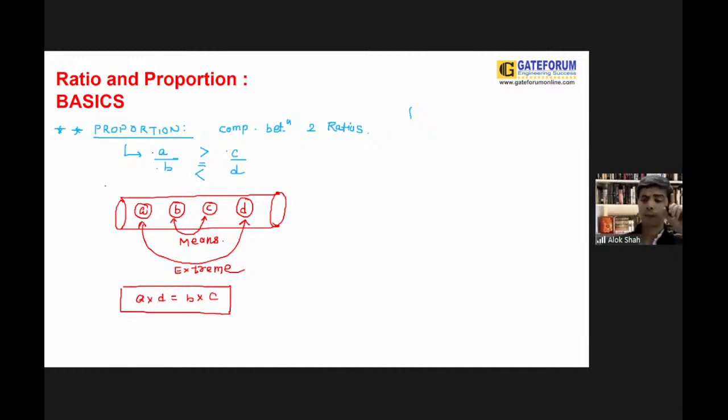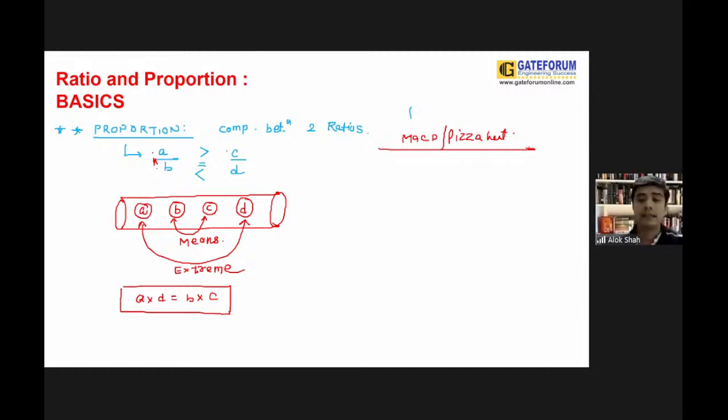So again, if the product of extremes is equal to the product of means, you must say that these are in proportion. Take an example of McD, take an example of Pizza Hut, take an example of any franchisee model. Guys, when you go for an outing, for a tour, for a picnic, what do we prefer? We always prefer to eat food made at a franchisee. Let us go to the franchisee to eat.